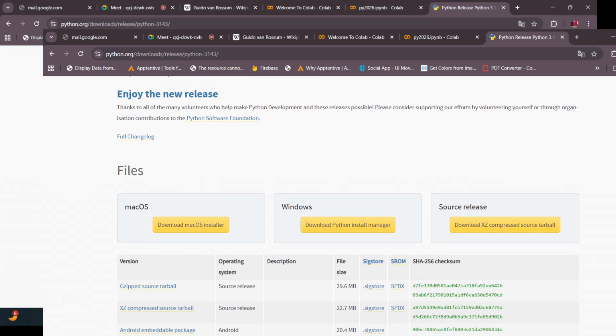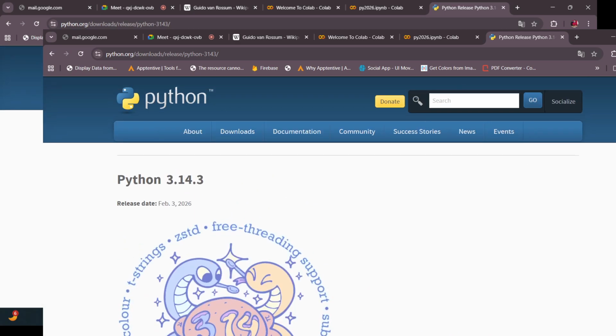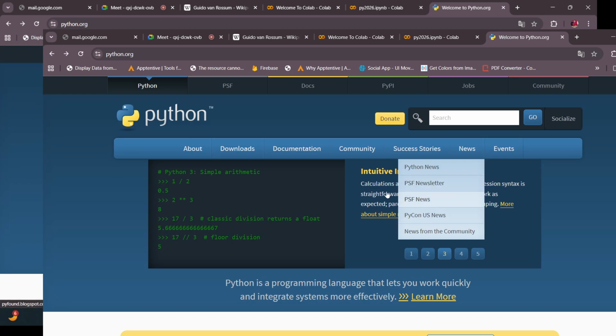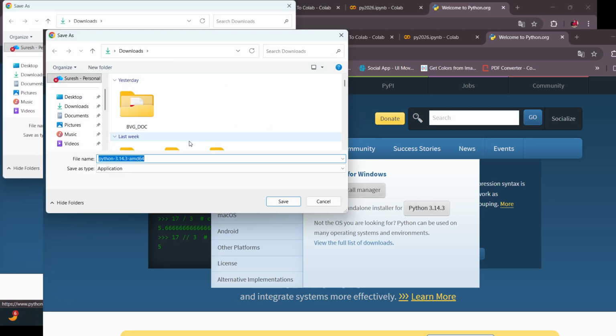Apart from this, we need to focus on Windows. Don't make it too complex. Simply go to the downloads and download Python. See, we have this application file. Save this file.